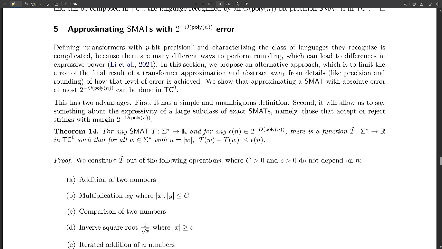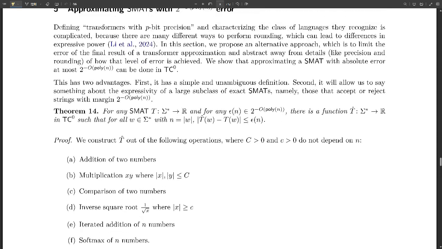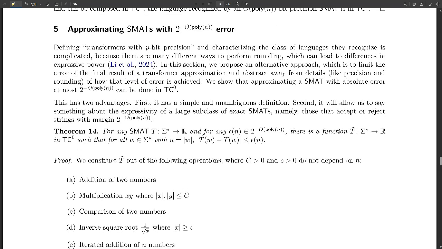Okay, let's bring it all together. We've covered a lot of the power of transformers, the whole circuit complexity thing, and what the future might hold for AI. Well, one thing that's clear is that even though transformer models have done some amazing things, they're not a magic bullet, you know? They're really good at certain things, like understanding language. But when it comes to raw computing power, there are some hard limits.